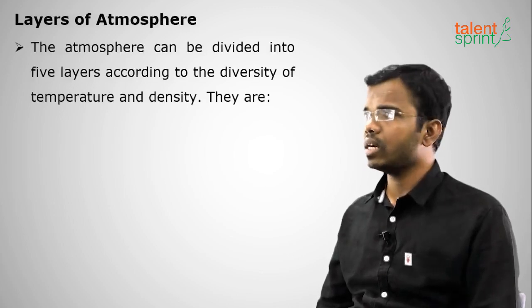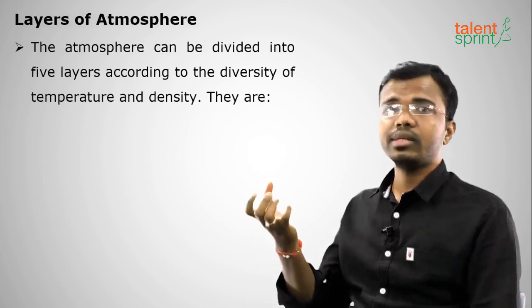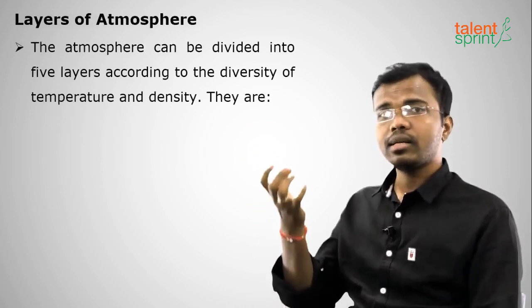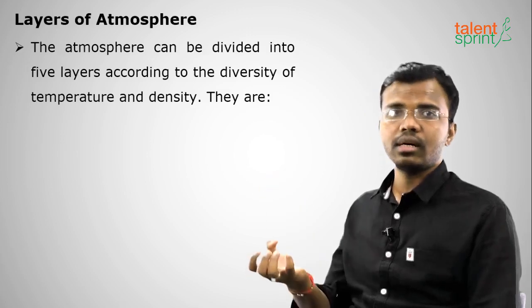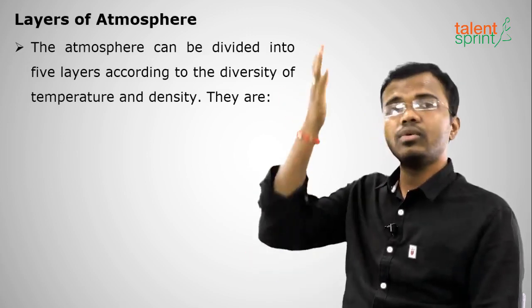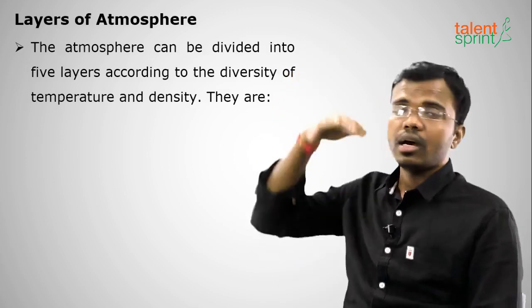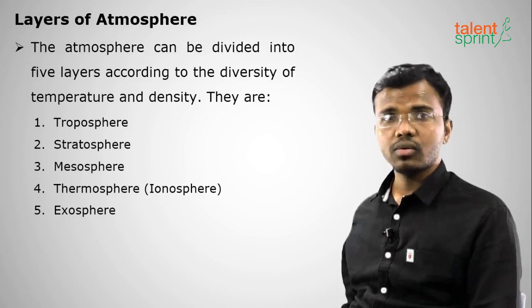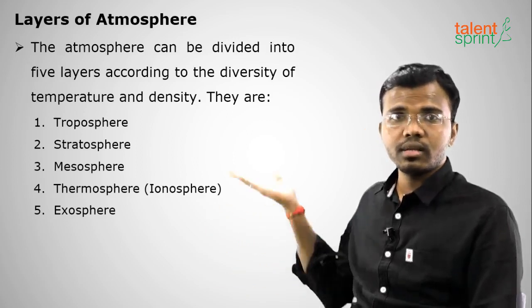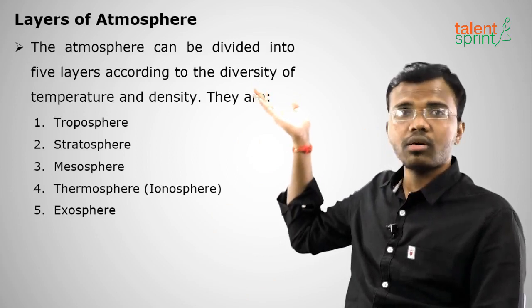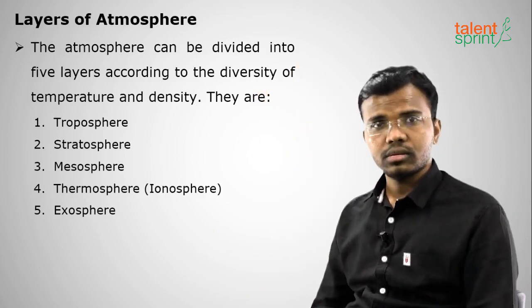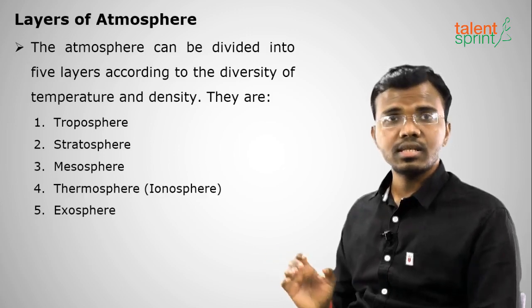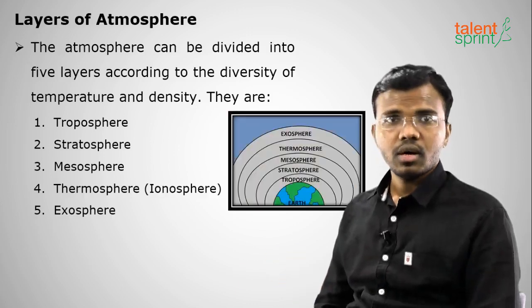Okay, moving on to layers of atmosphere. What are the different layers? We have 5 layers generally. Based upon the density, they are arranged. The higher the density of a layer, the more it will settle down. The less dense, the higher it will be, at higher heights. So we have 5 layers starting from the Earth. From the bottom, we have Troposphere, then Stratosphere, then Mesosphere, then Thermosphere or Ionosphere, then Exosphere. The layer which touches the Earth is Troposphere. Okay, remember this.